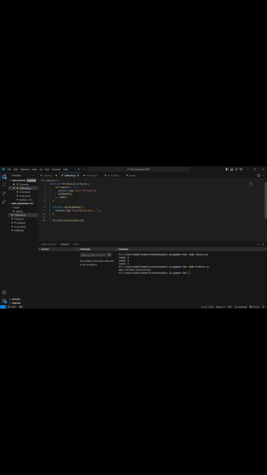Calling the fetch data with the display data, the fetch data is called and the display data function is passed as the callback. Fetch data starts the task with a simulated delay. After the delay, it executes the display data callback function. The use of callbacks ensures correct code and avoids blocking.